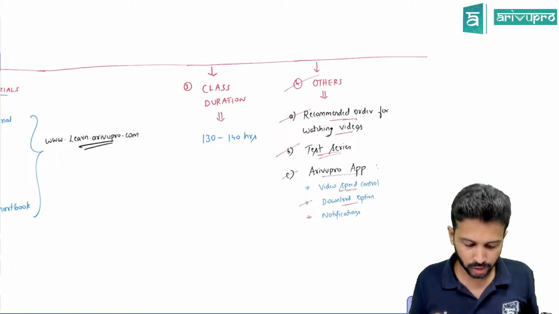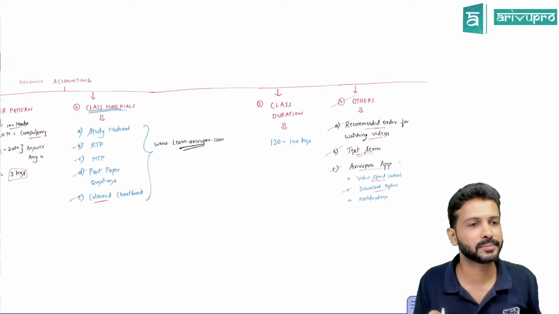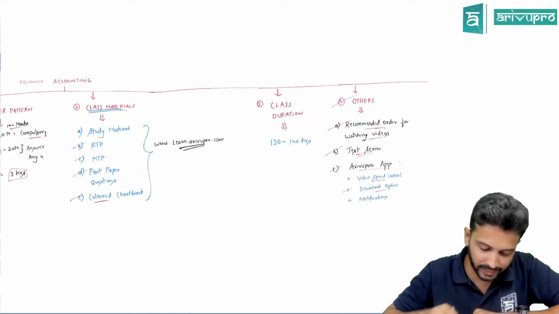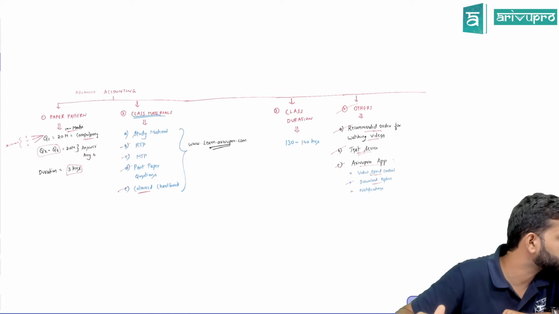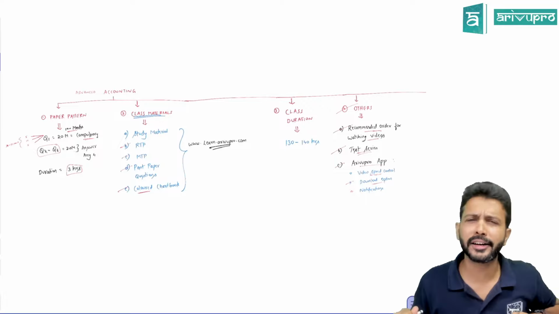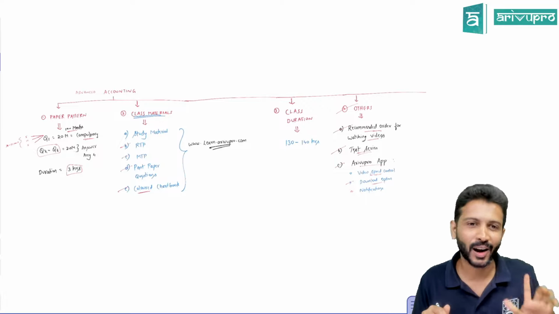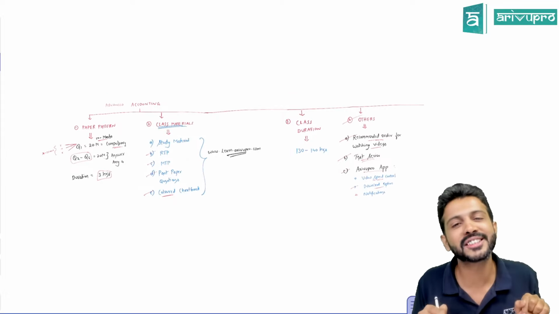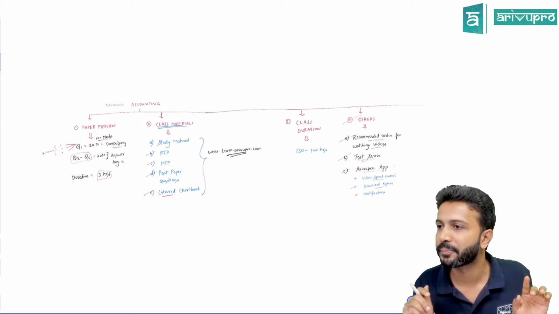So this is about what we'll be doing, what you will be provided, and how long we'll be doing it. Any questions you have from your end? Group 1 accounts and all we'll talk about later. Right now the topic is advanced accounting, so we'll stick to what is required for now. Relating to this subject, does anyone have any questions for me?